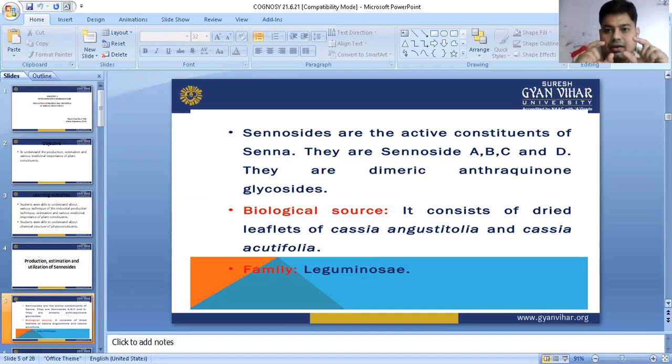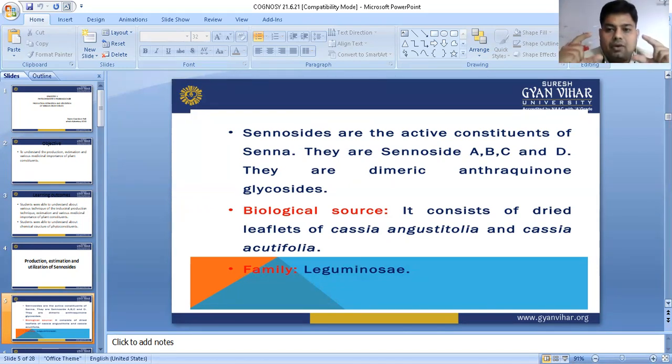In senna, an oxygen molecule is present between the glycone and aglycone moiety. Means aglycone and glycone moiety are attached with the oxygen molecule. So they give the Bornträger test. In the Bornträger test, they give pink color, not reddish color, only pink color.